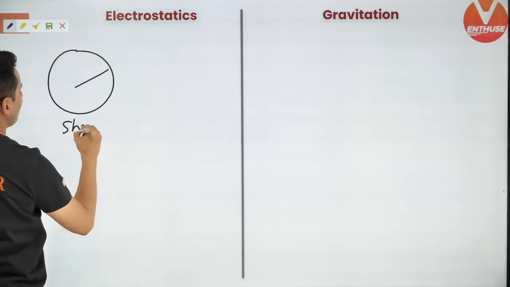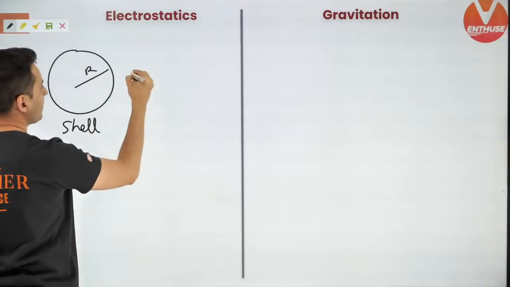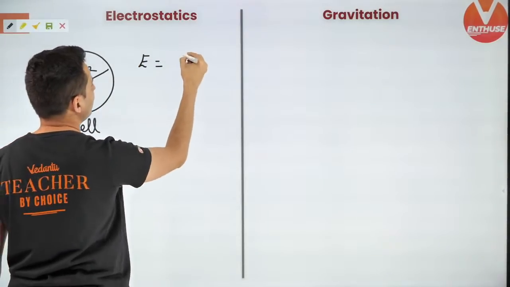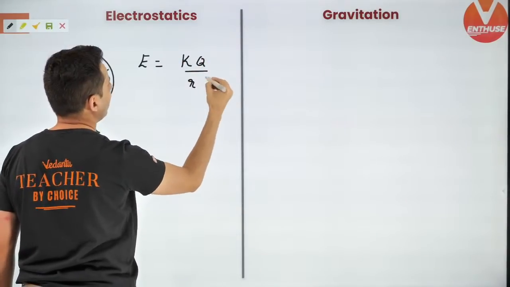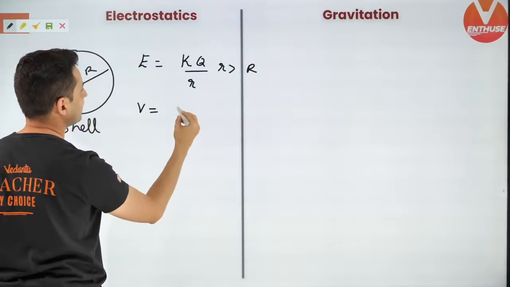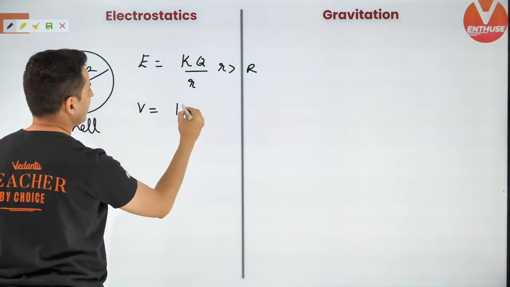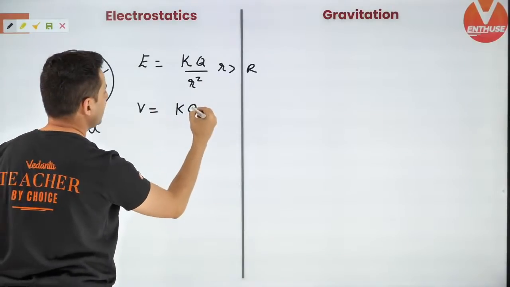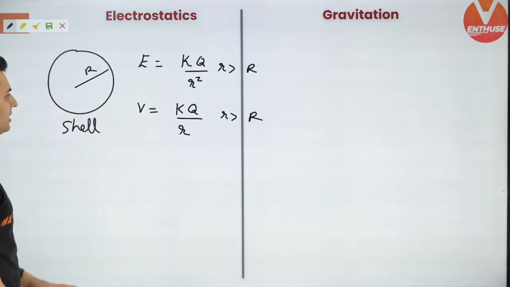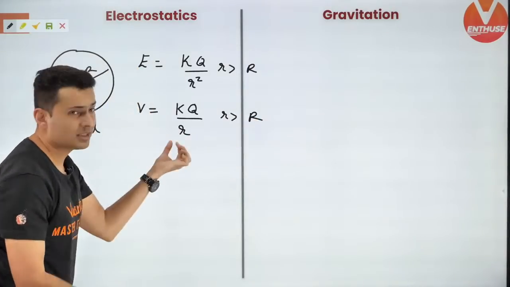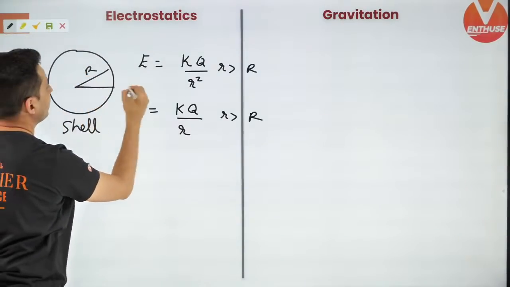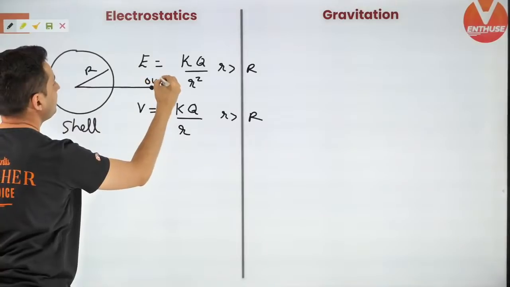Next up, shell. If you have a shell of radius R, then outside, the field is as if it's a point charge. So it is just kQ divided by r square when r is more than R. And the potential is just kQ divided by small r, okay, when you are outside. This is the value of potential or field when you are outside. It just behaves like a point mass.